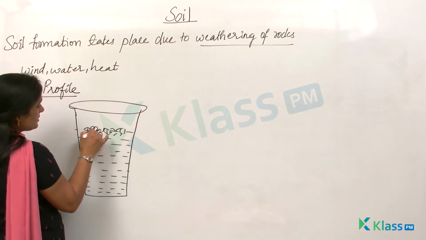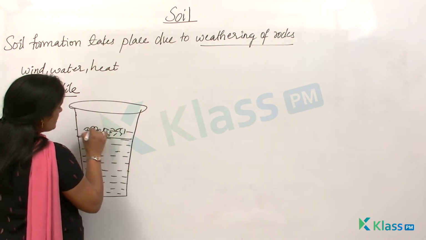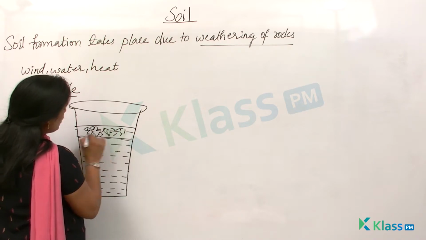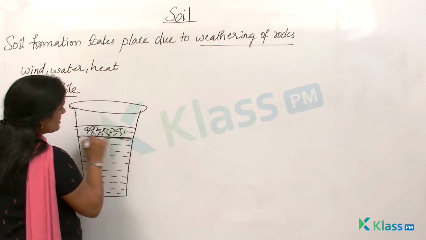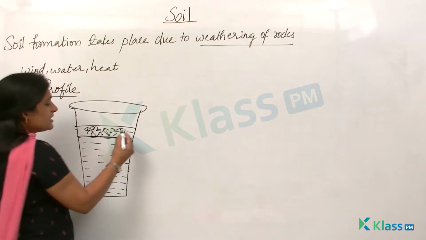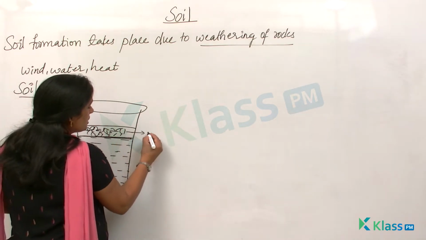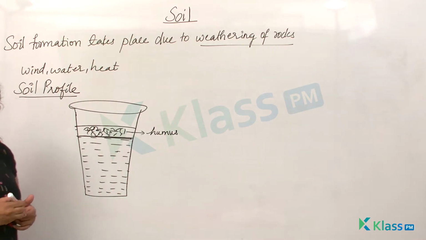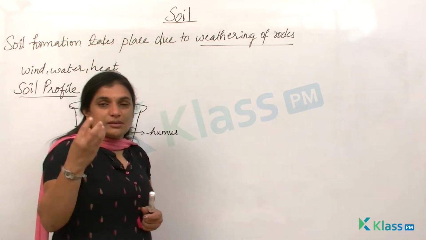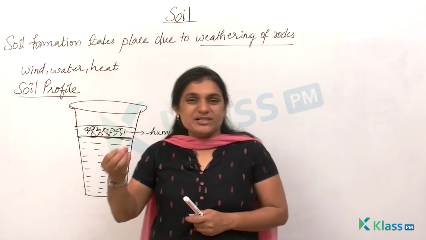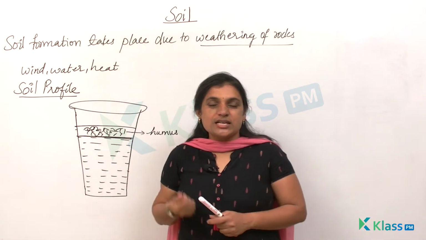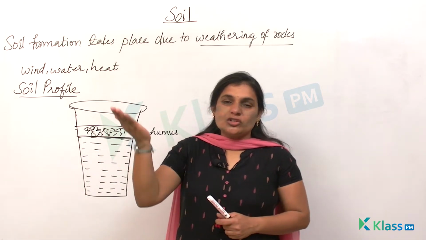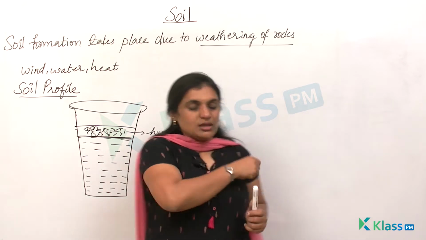I assume that these dead rotten parts, as they are light, float on the surface of the water on the topmost layer, and this is said to be humus. The dead plants and animals, dry leaves and few small insects which die float on the topmost layer, and that is said to be the humus.